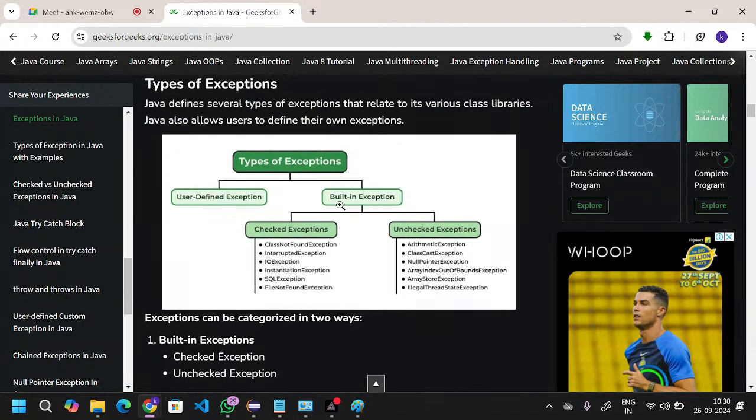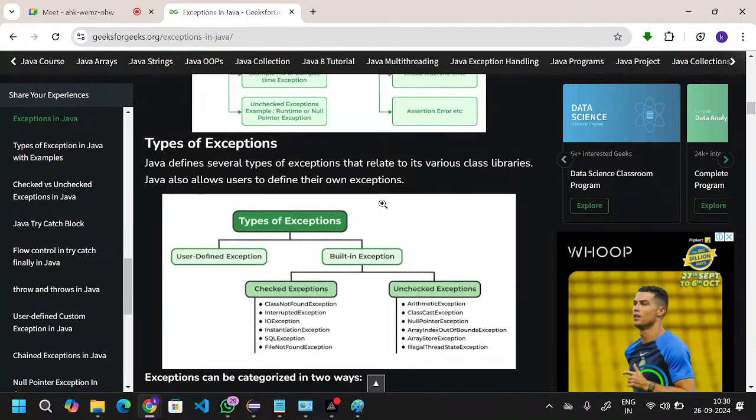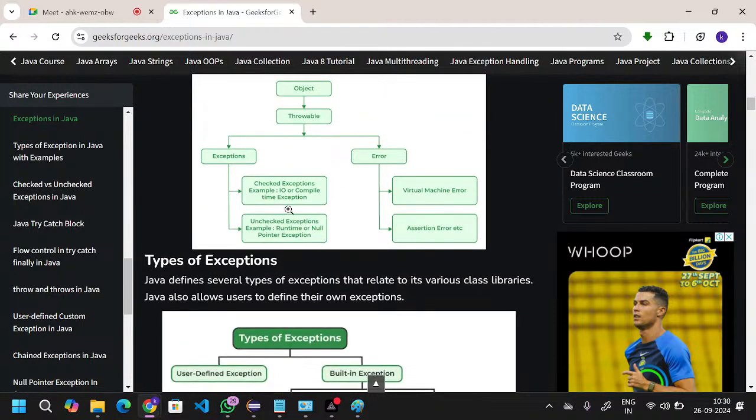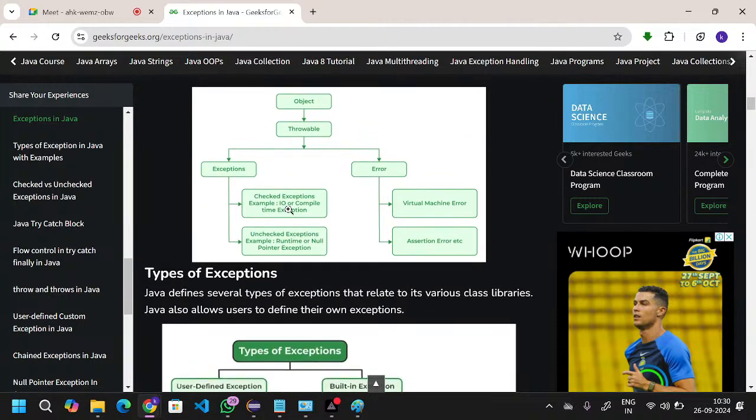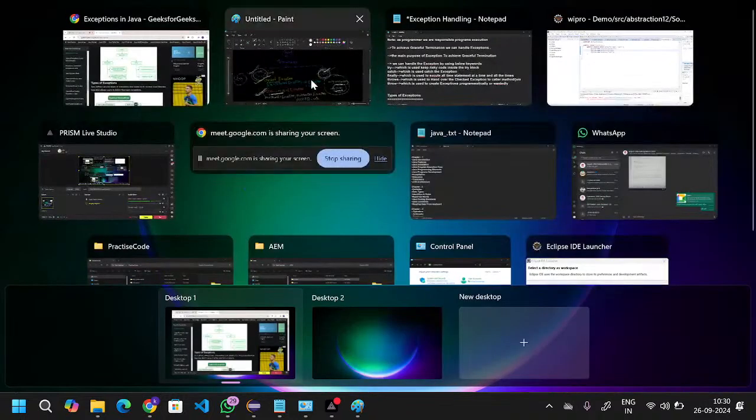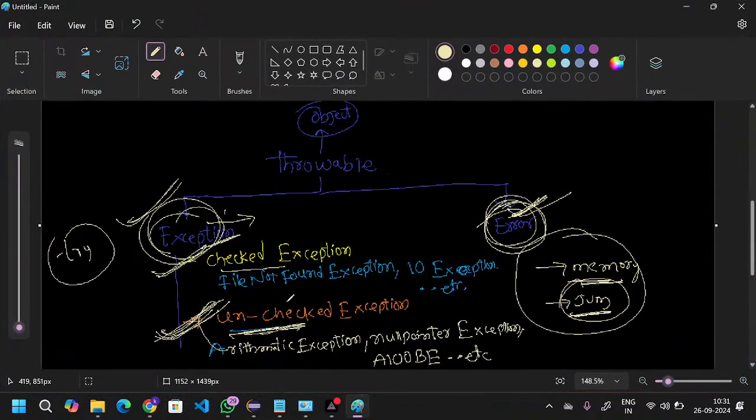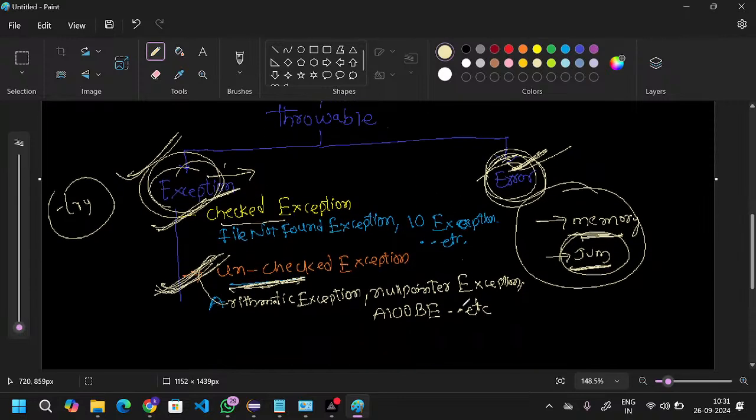The thing is, built-in means already predefined. So this hierarchy is already all predefined. Exception is a predefined class, Error is a predefined class, and ArithmeticException is a predefined class. Whatever examples we discussed so far, these all are predefined. FileNotFoundException is a predefined class, IOException is a predefined class, ArithmeticException, NullPointerException, these all are predefined classes. We are using the predefined classes and we are handling the exceptions.